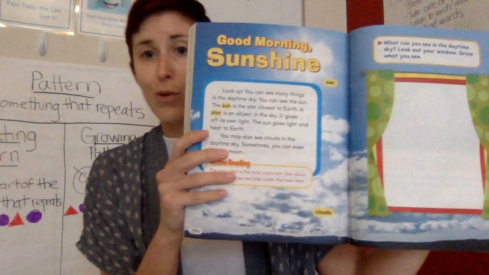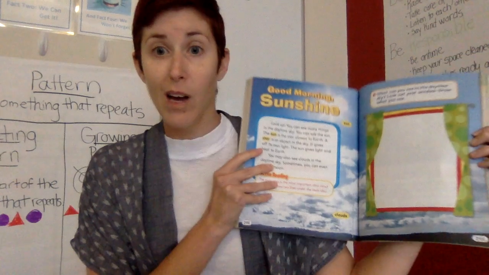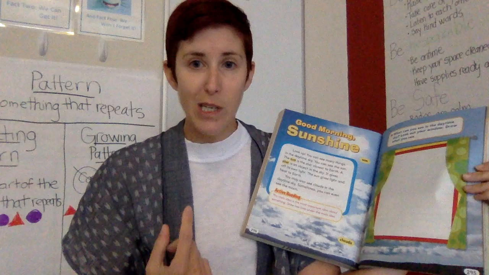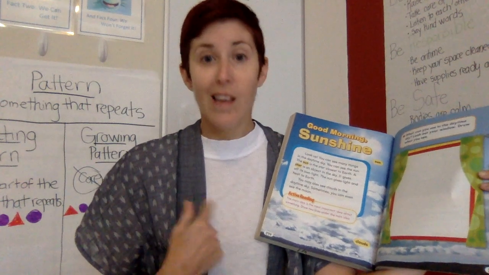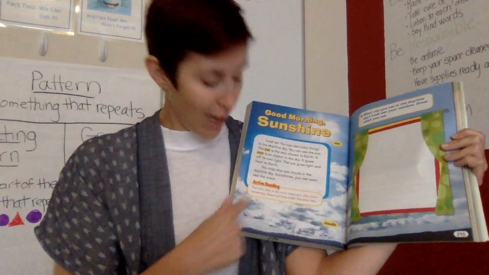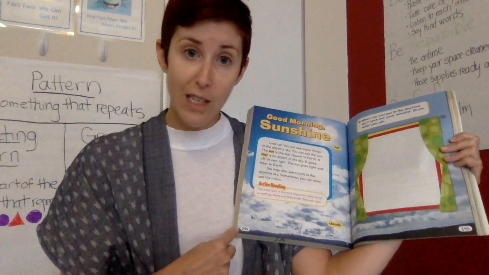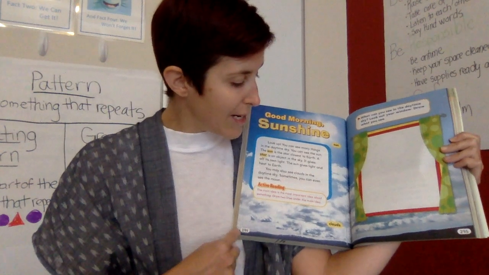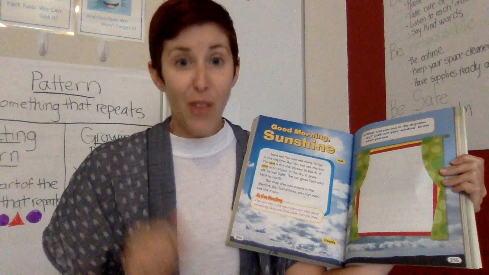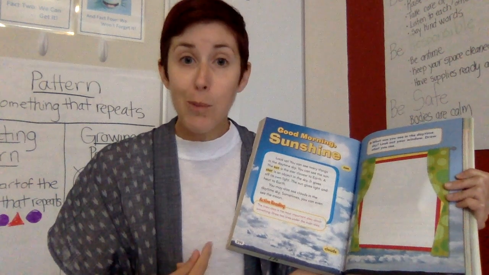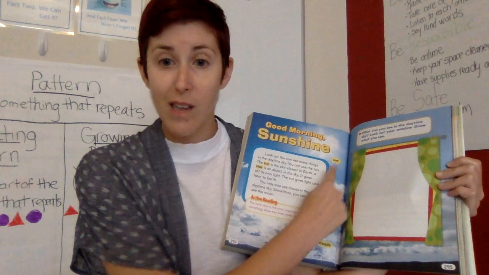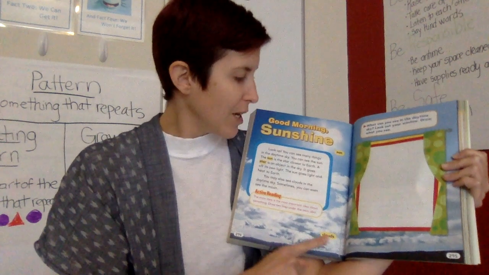So I'm going to read through. First of all, I'm going to go through some of our nonfiction text features. We have a heading right here. It tells us what we're about to read. So good morning, sunshine. I think that we're about to read about some sun. I can also look at the photograph, which is right behind me. And if you want to follow along, we're on page 294. I also see my photographs. And photographs have best friends, and their names are captions. Captions tell us what's going on in the photograph. They're labeling things for us to know. So sun, and then clouds. These are our different things.